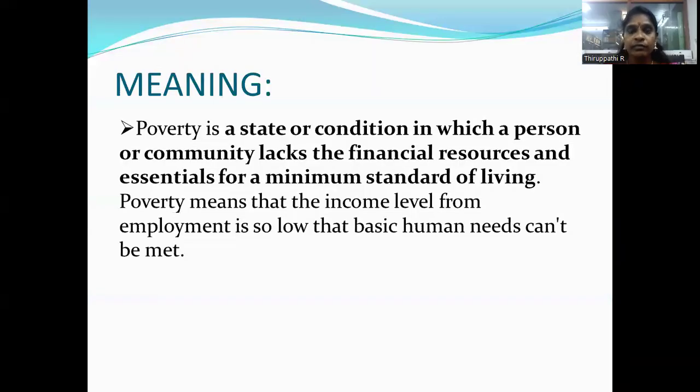And first, we see what we mean by poverty. Poverty is the inability to get the minimum consumption requirements for life, health, and efficiency. Poverty is a state or condition in which a person or community lacks the financial resources and essentials for a minimum standard of living. Poverty means that the income level from employment is too low for basic human needs to be met.